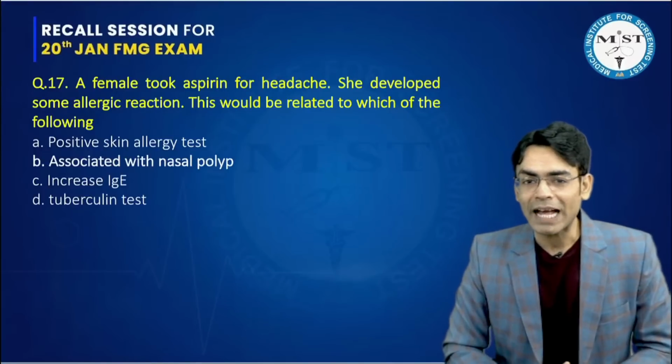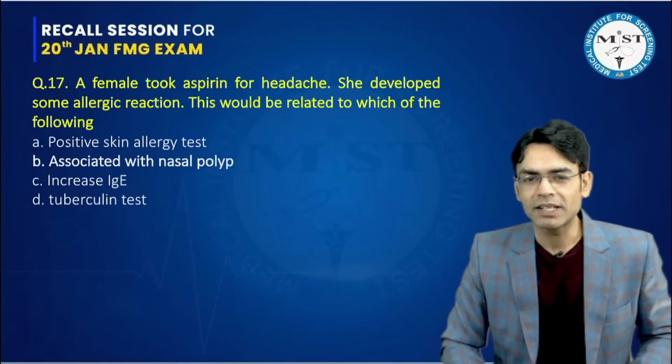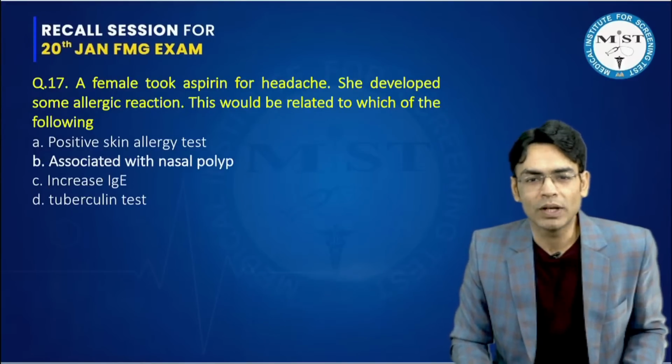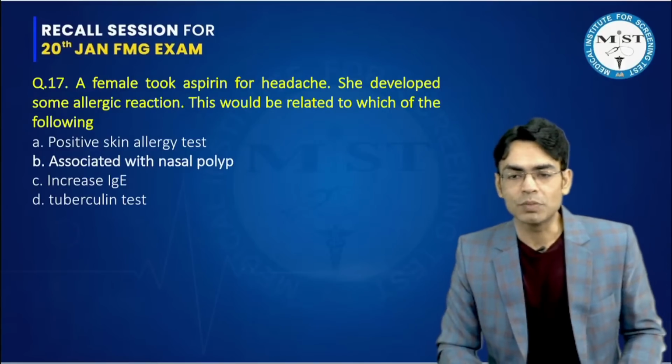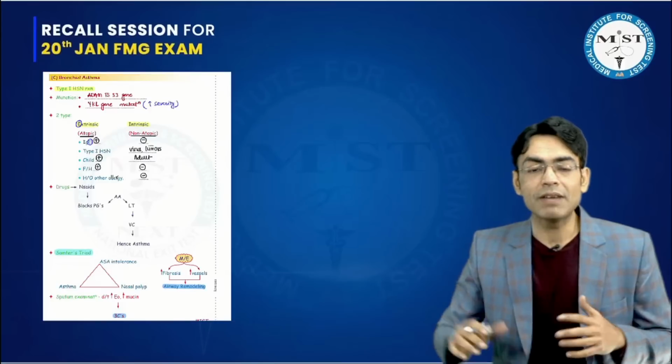A female took aspirin for headache. She developed some allergic reaction. This would be related to which of the following? Positive skin allergy test, associated with nasal polyp, increased IgE and tuberculin test. Now this is a question which came from the Samter's triad.